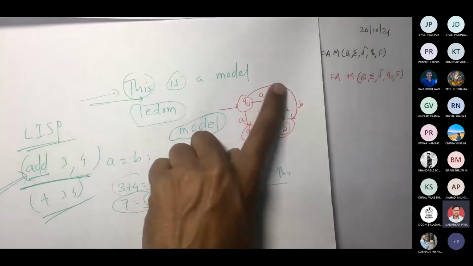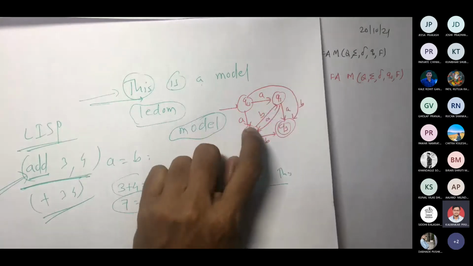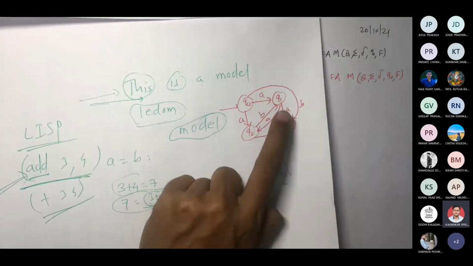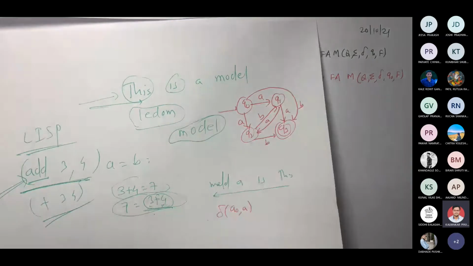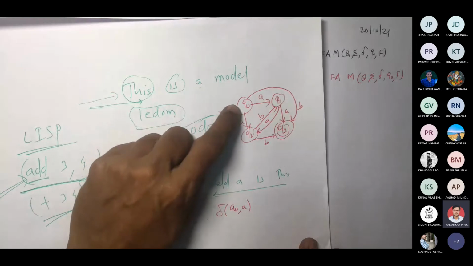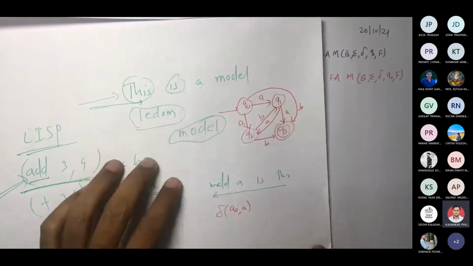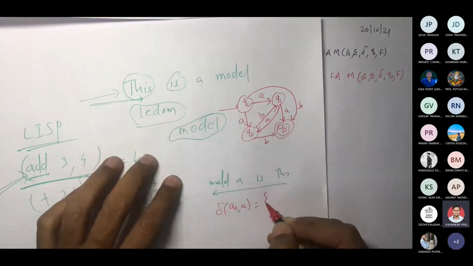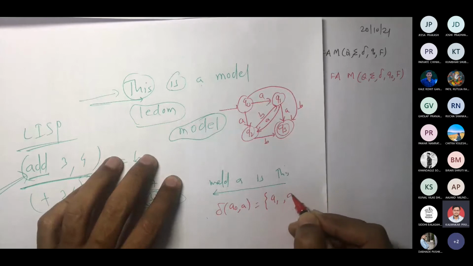If you see, this is B, this is A, this is A, this is B, this is A, this is B, this is A. So if I write delta Q0 comma A, Q0 comma A can take me to Q2, and Q0 comma A can take me to Q1. So this is not a single state. There would be two states.